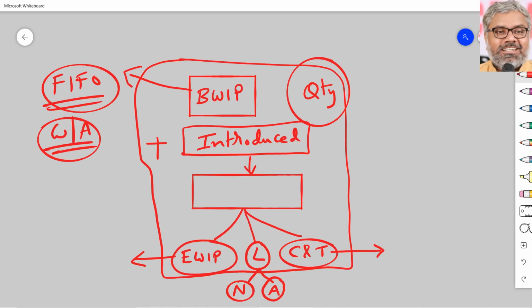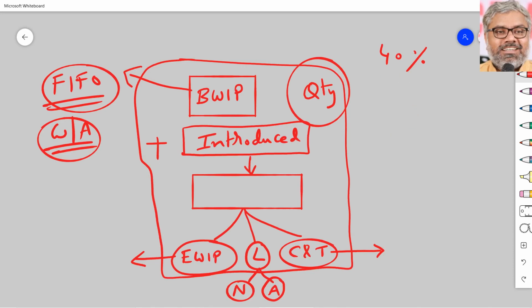So for example, if the beginning work in progress already in the last period completed 40%, let us say, now 60% would be taken as completed during this period. This is the current period, 60% we have to take as if it is completed during the current period, because 40% was already completed in the last period. That is when we take FIFO.